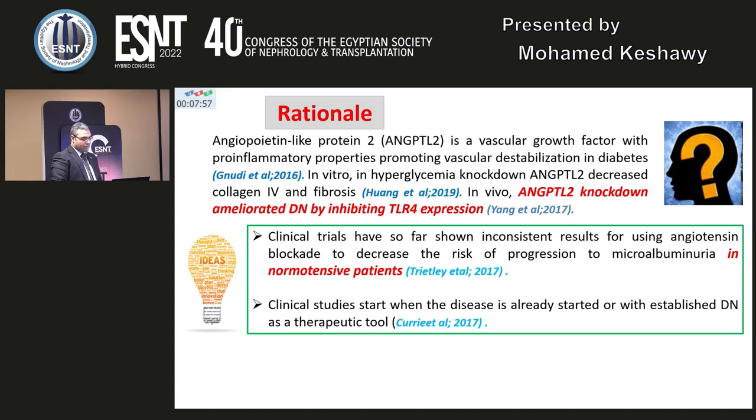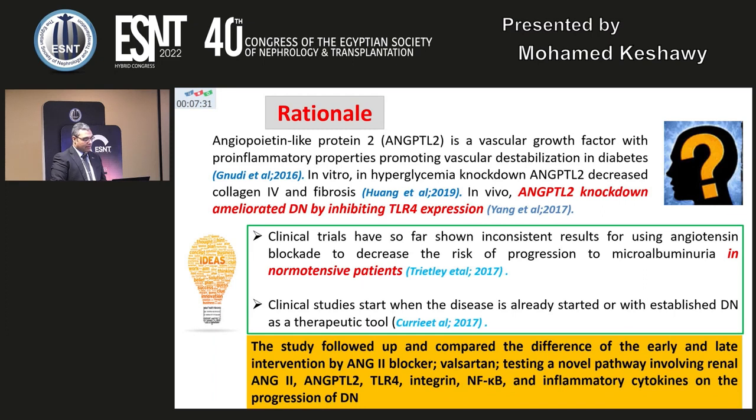Clinical trials have so far shown inconsistent results for using angiotensin blockage to decrease the risk of progression of albuminuria in normotensive patients. That's point number one. And point number two, clinical studies start when the disease has already started, with established diabetic nephropathy, as a therapeutic tool. So there are no studies investigating early valsartan blockage before the establishment of diabetic nephropathy.